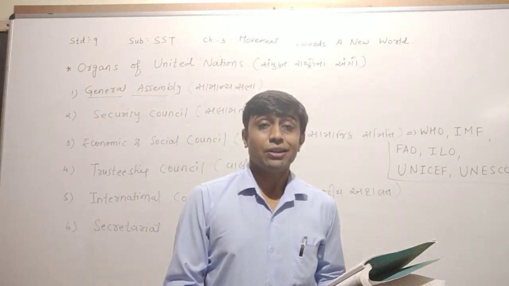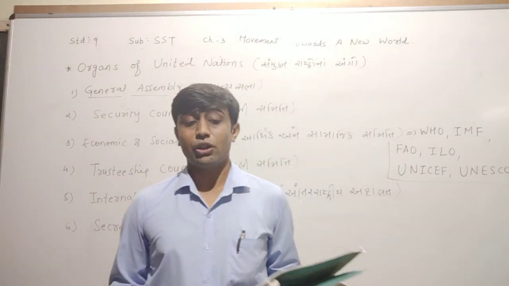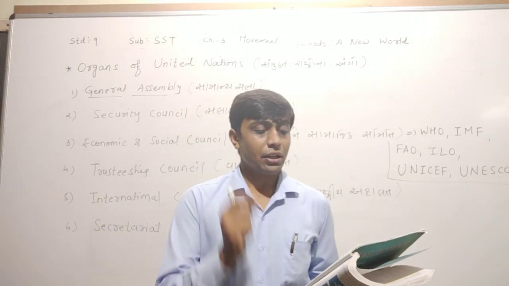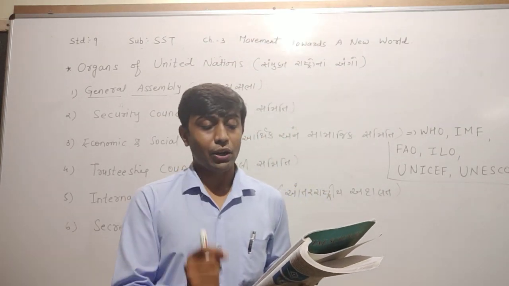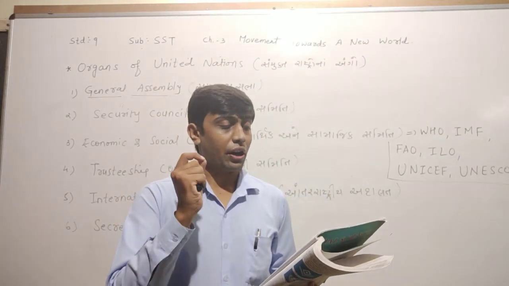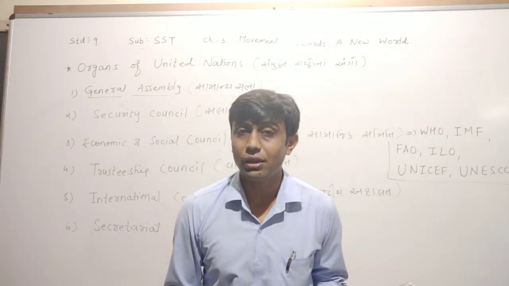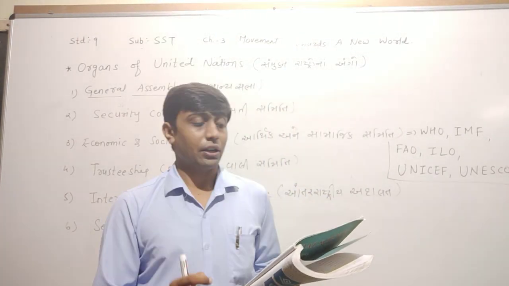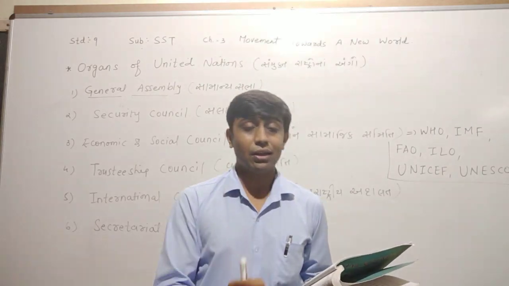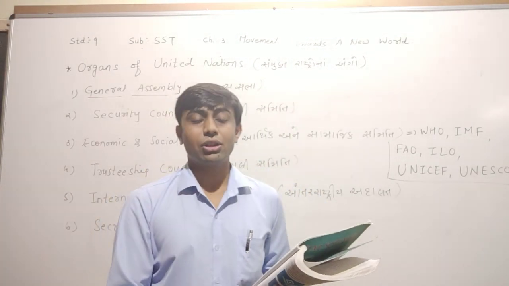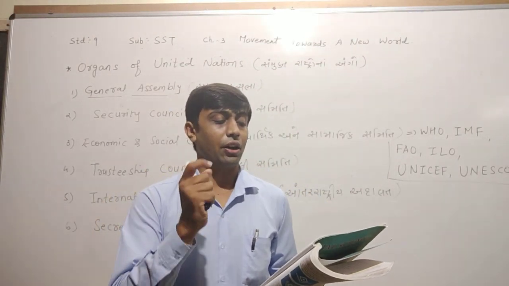Now, in the General Assembly, which kind of work is to be done? First, it can discuss, advise, suggest or recommend on any matter related to international relations.